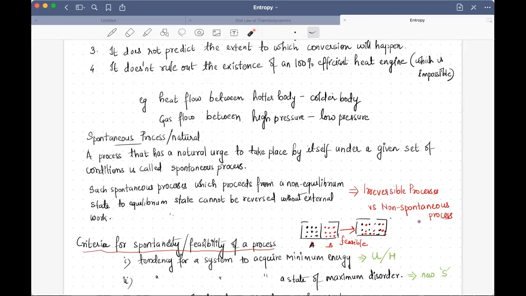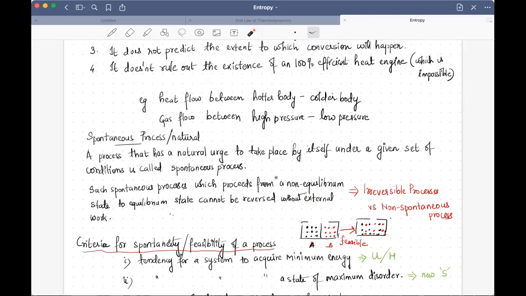That means a non-spontaneous process will not happen by itself, but rather requires external work to happen. For example, if you want to make the gas flow from a low pressure region to a high pressure region, that is a non-spontaneous process. If you want to make that happen, you need to do some kind of external work. So these are some of the processes that you need to be aware of.